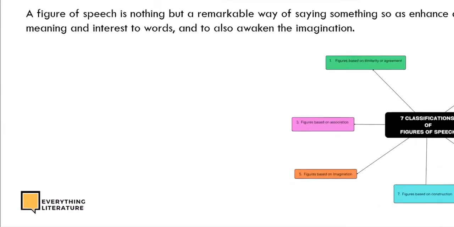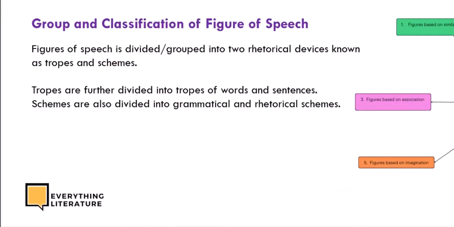We got to group and classify figures of speech. Now for the group, we said figures of speech can be grouped into two rhetorical devices known as tropes and schemes. Remember, tropes has to do with turn, that is when a word changes or alters the meaning of a sentence, and scheme has to do with the order, that is the arrangement of words or letters in a particular line of poem. Oh, did we even have that? That's just an addition. Tropes are further divided into word tropes and sentence tropes. Schemes are also divided into grammatical schemes and rhetorical schemes.